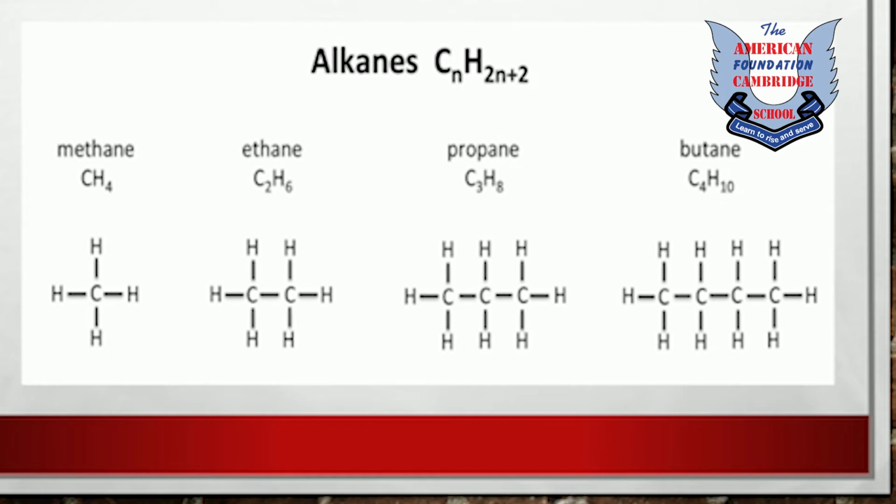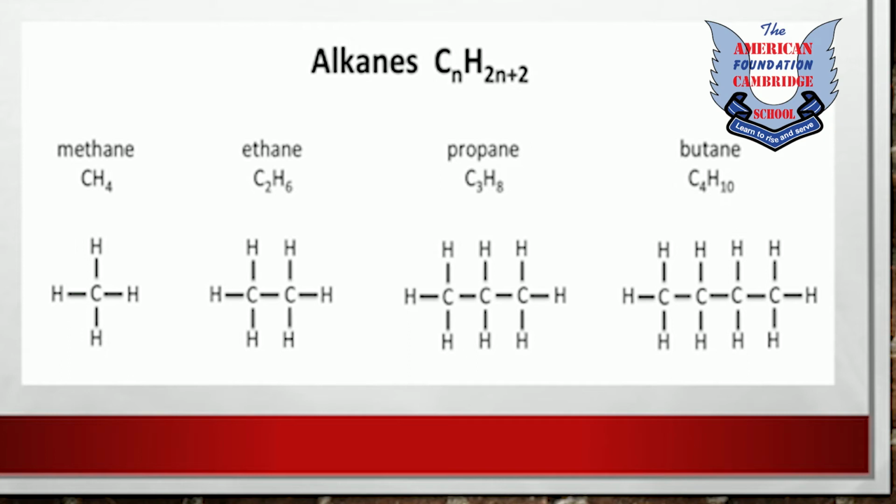And their structural formula are also written in front of you, which is showing the bondings, and as you can see there is no double or triple covalent bond present. All the bonds are single covalent bonds. The general formula of alkane family is CnH2n+2, that is written in front of you.